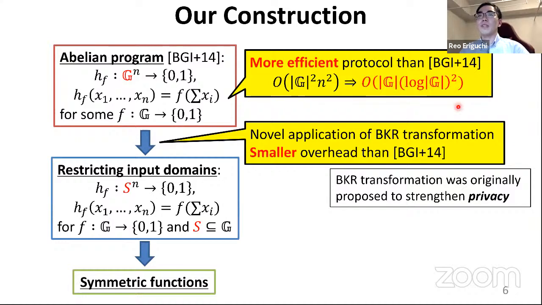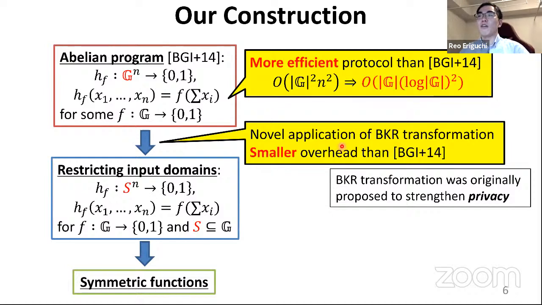Next, we need to restrict input domains because for this functionality, players are allowed to set their inputs as arbitrary elements in G. To restrict the input domain to a subset of only valid inputs, we propose a novel application of BKR transformation.